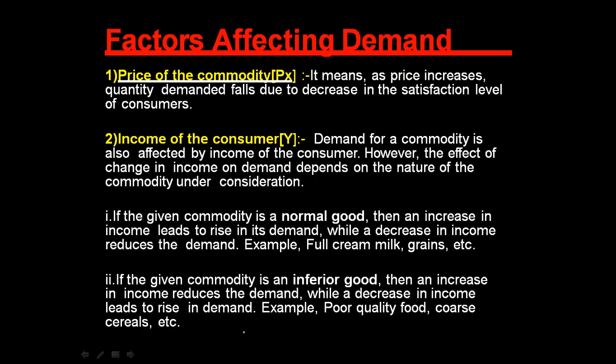Okay, let us understand the concept of determinants in detail. Price of a commodity, Px: when price increases, quantity demanded falls due to decrease in the satisfaction level of the consumer. Means they need to buy more goods to satisfy their needs, right? So because the price of the commodity has increased.